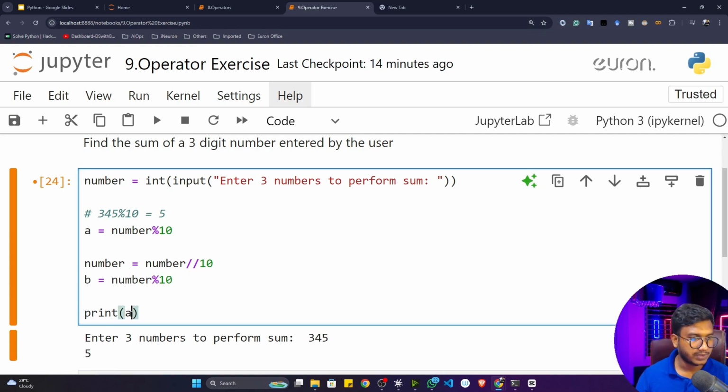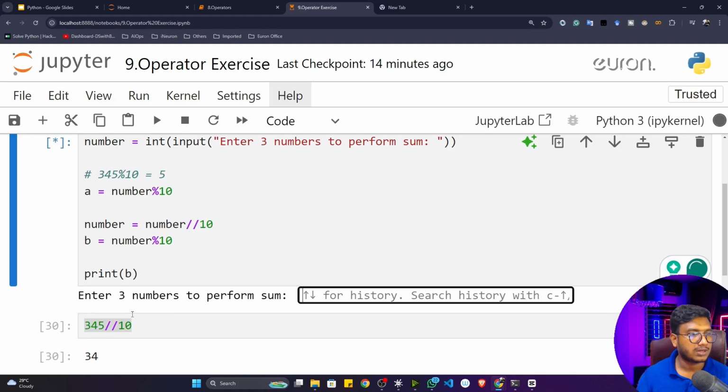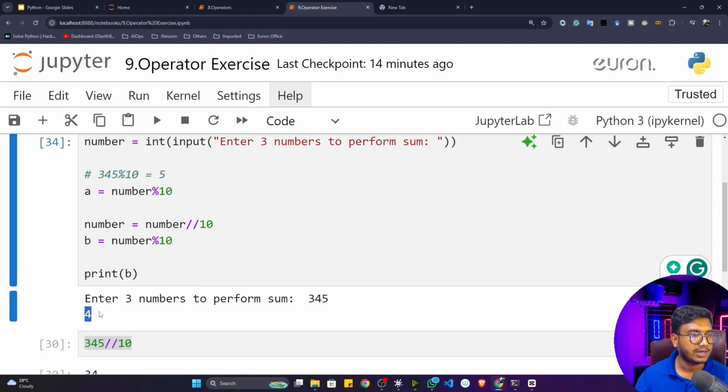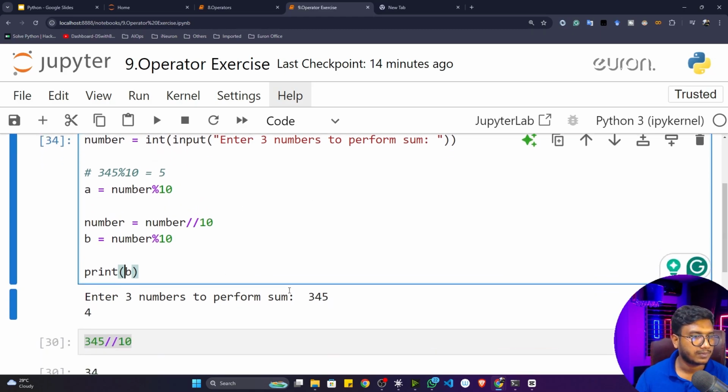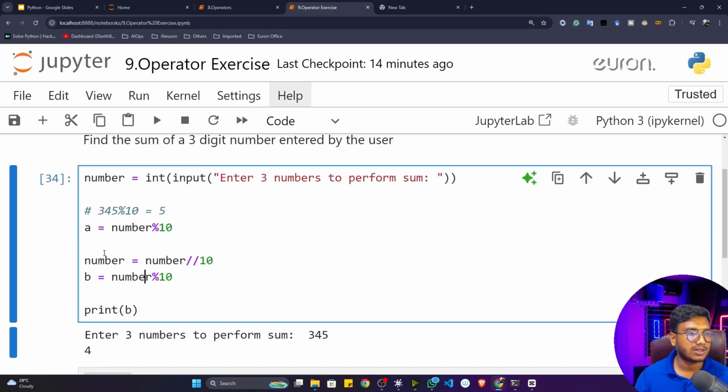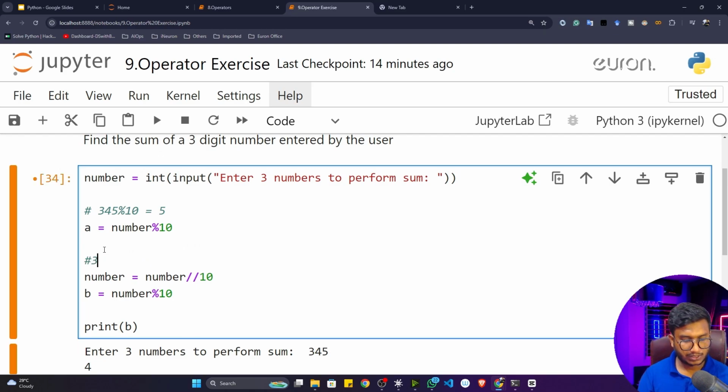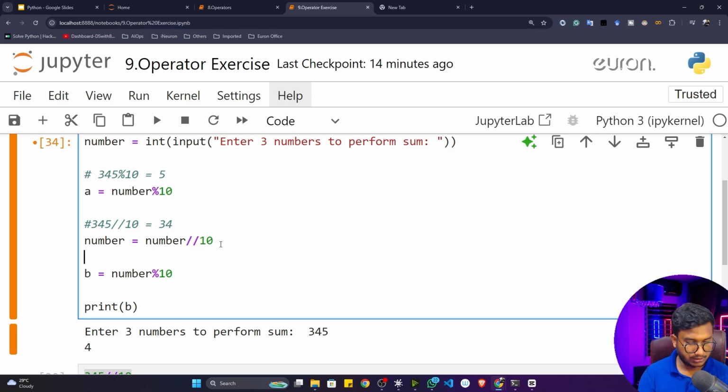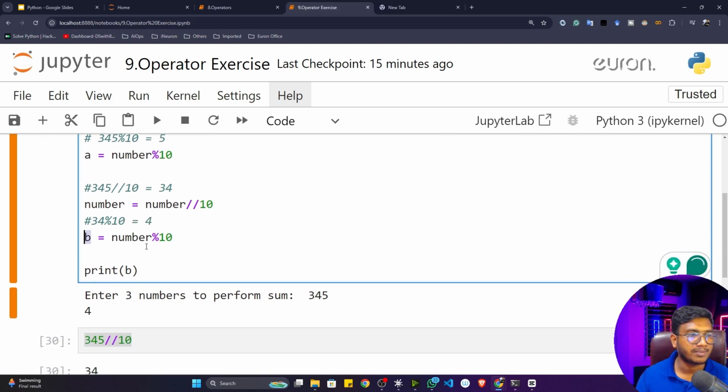Now let me show you this particular b. So now if I just write 3, 4, and 5, see, successfully I'm able to get the 4 inside b. You can see 4 has been extracted. So this is the logic. What I'm doing here, 3, 4, 5, first of all I'm taking the integer division with the help of 10, and it will give me 34. Then this particular 34, I'm again doing the modulus operation with the help of 10, so this will give me 4, and this particular 4 I'm getting inside that.